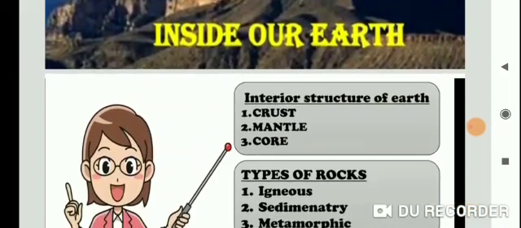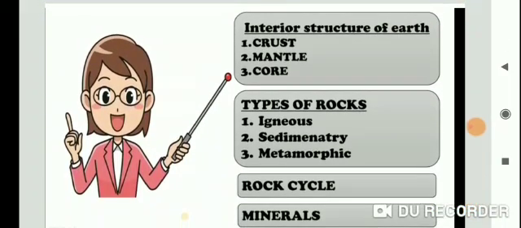Now see, in this chapter we cover these topics. First, the interior structure of the earth: crust, mantle, core. Second, types of rock: igneous rock, sedimentary rock, metamorphic rock. Third is the rock cycle, and last is minerals.